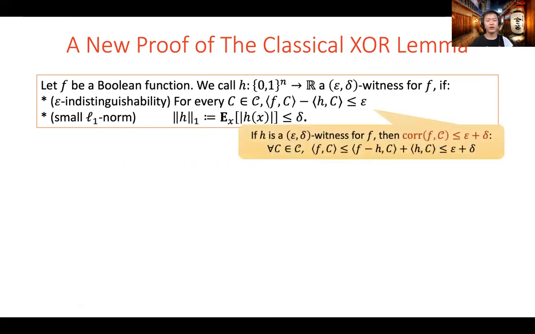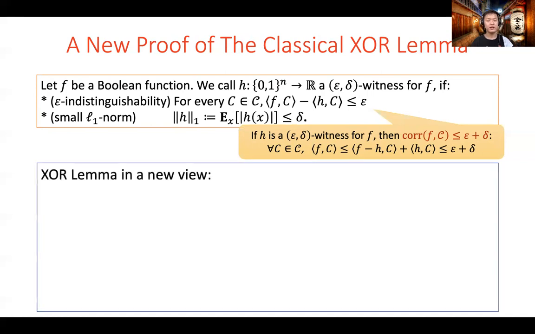We remark that having an epsilon-delta witness implies a correlation bound as follows. If f has an epsilon-delta witness, then f is epsilon indistinguishable from a function that is delta close to the zero function, which means that f is epsilon plus delta indistinguishable from the zero function, meaning that f has at most epsilon plus delta correlation with capital C circuits.